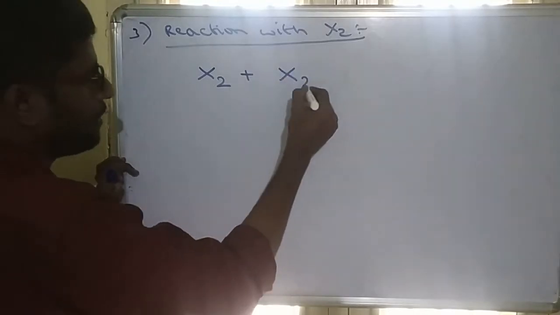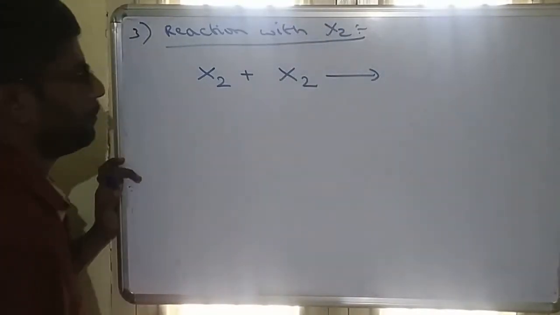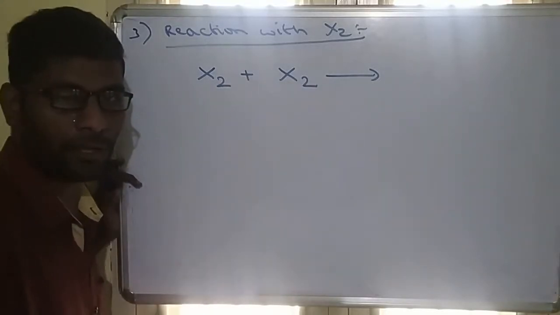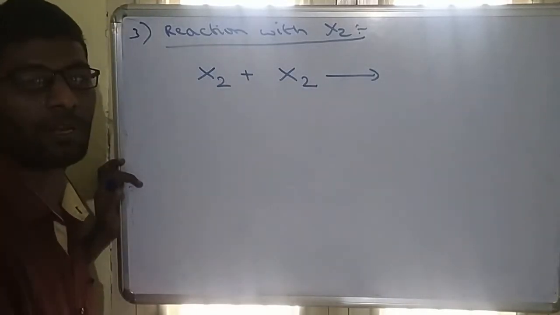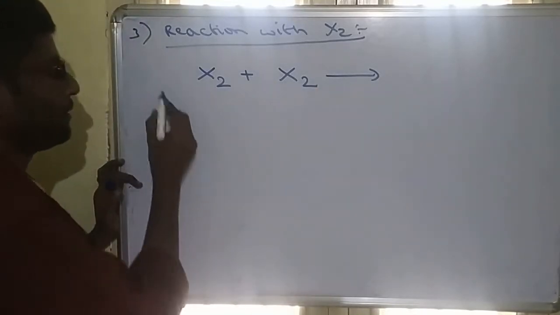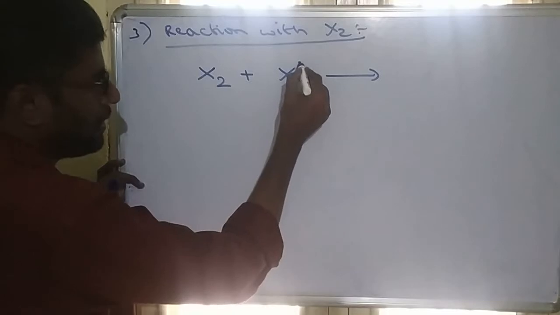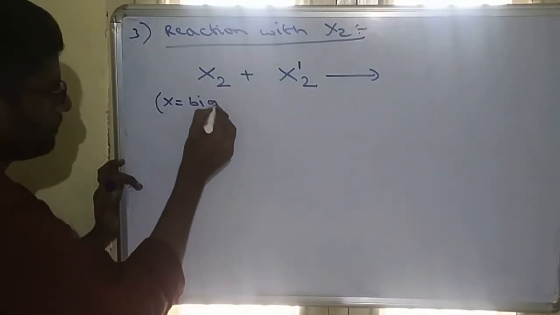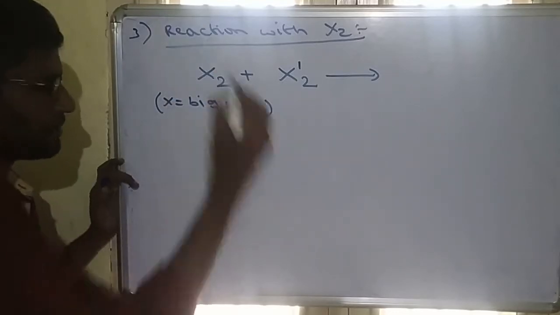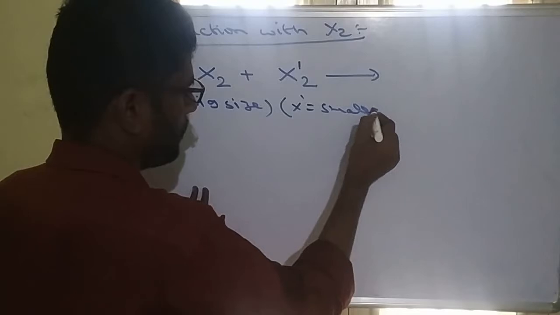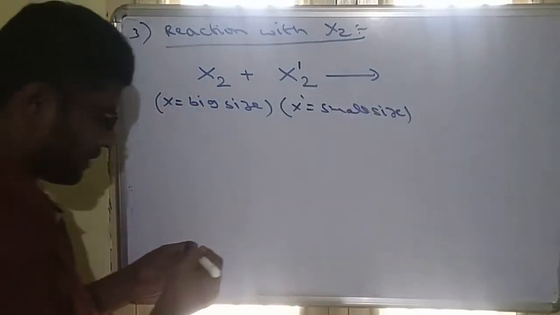Again it is combining with halogen X2. But when both are the same halogen, suppose chlorine combining with chlorine, the product is chlorine; it does not form any other product. That's why these two must be different halogens. So suppose I am writing here X dash and this is X. Here X is the big size halogen, whereas X dash is the small size halogen.